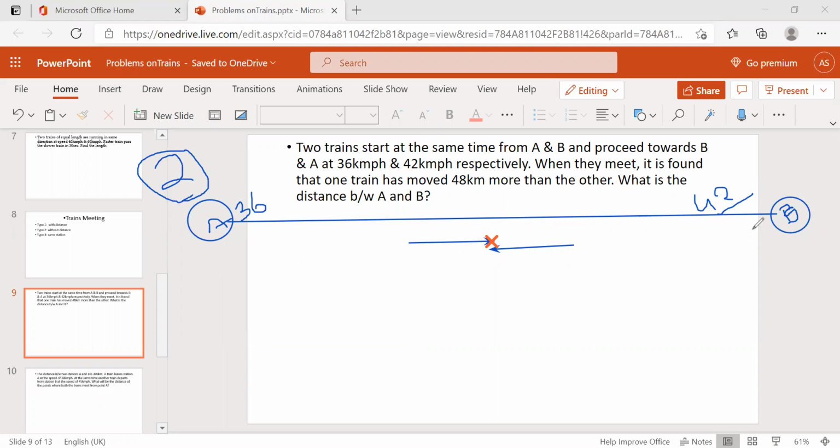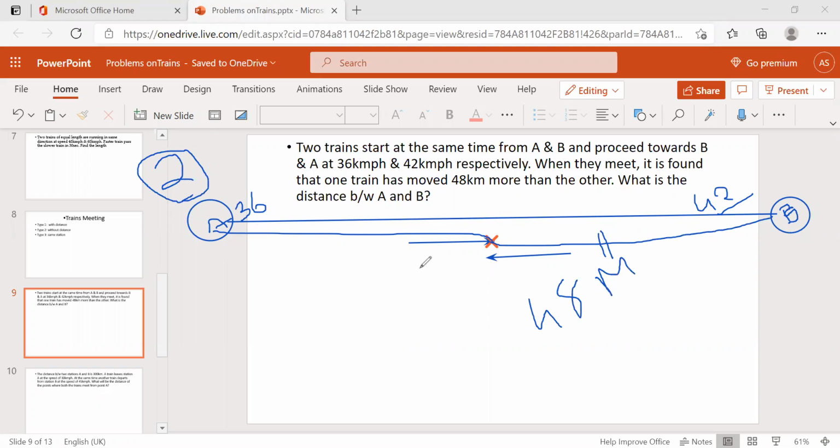Since both started at the same time, this train moves 48 kilometers more than the other. The distance from A to the meeting point is 48 kilometers more compared to the distance from B to the meeting point.